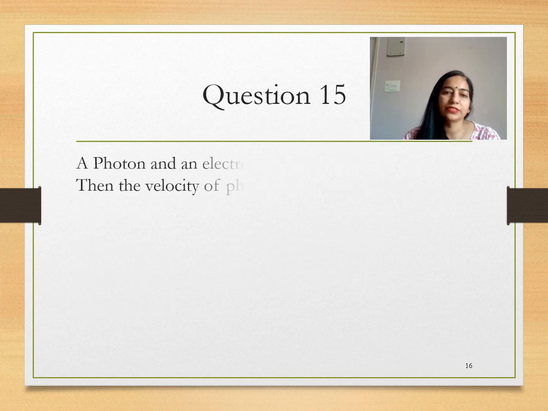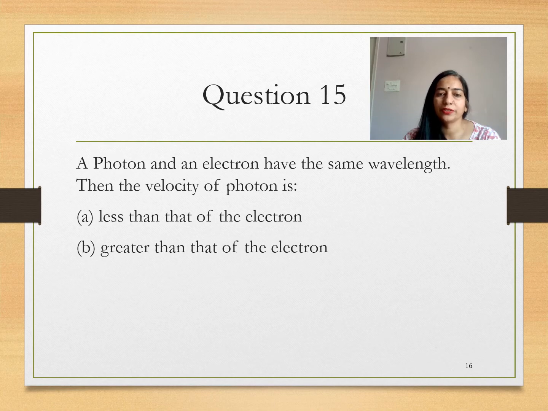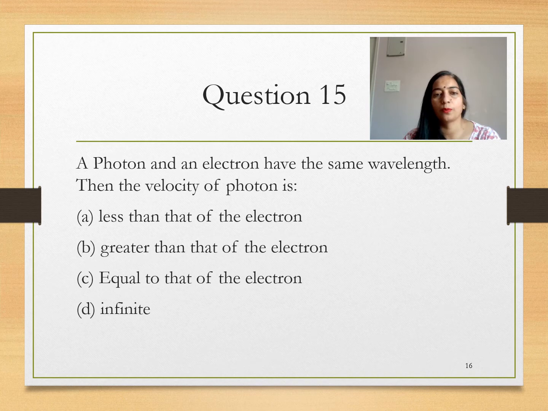So question 15 is, a photon and electron have same wavelength, then the velocity of photon is less than that of electron, greater than that of electron, equal to that of electron, infinite. So the option is greater than that of electron. So velocity of photon is always greater than electron when they have same wavelength.